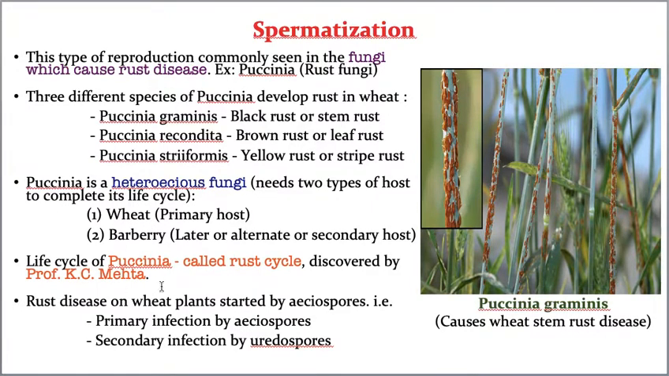Now, this Puccinia, sorry, the Puccinia life cycle is called the rust cycle, and this rust cycle was given by one of the famous professors, one of the scientists.